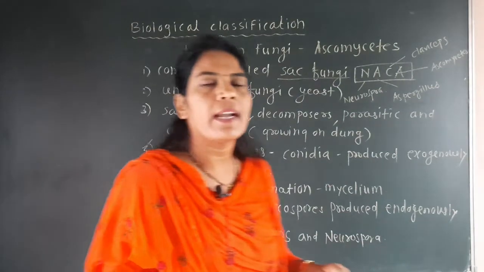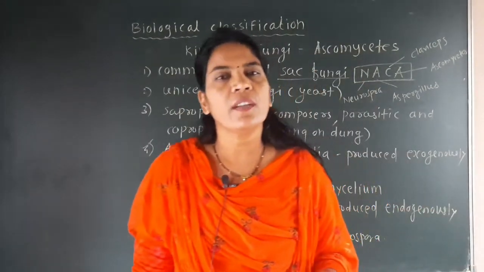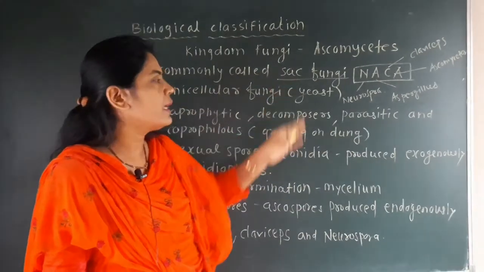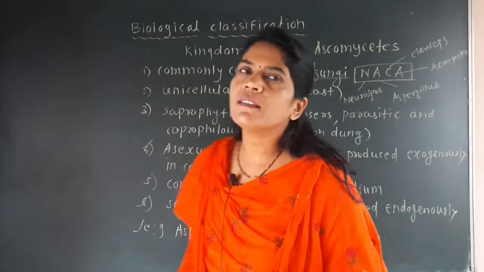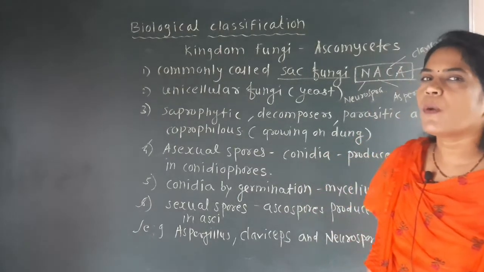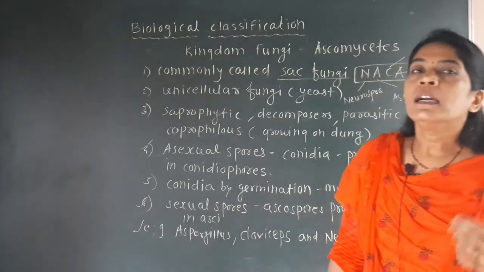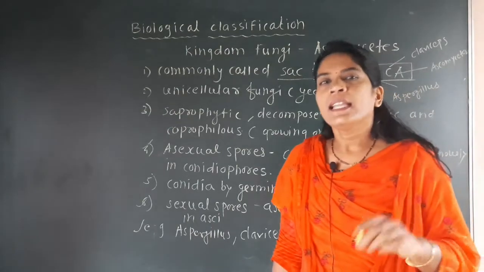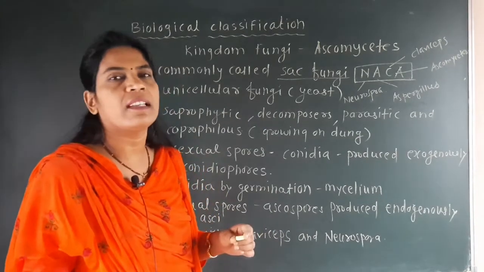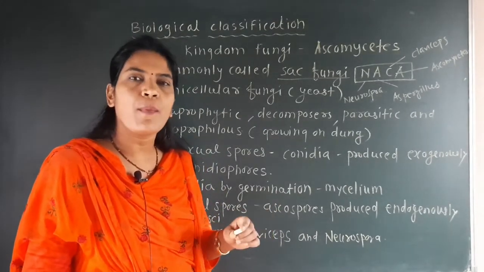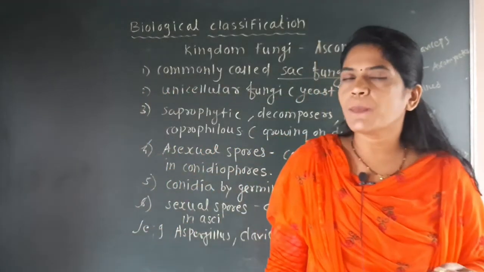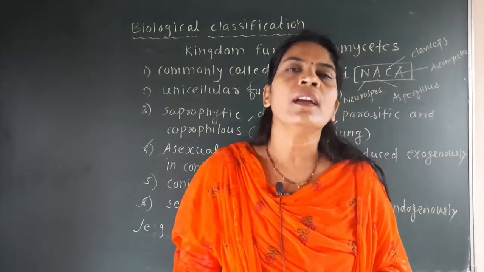That means such a type of habitat we have not observed in the phycomycetes, but these are the examples of the fungi which belong to the ascomycetes. Next we have seen that the asexual spore is the conidia, produced exogenously on the conidiophore, and the sexual form is the ascospore, produced endogenously in asci. So two types of spores are very important: conidia and ascospore. Ascospores are the form of sexual reproduction, and conidia is the form of asexual reproduction.